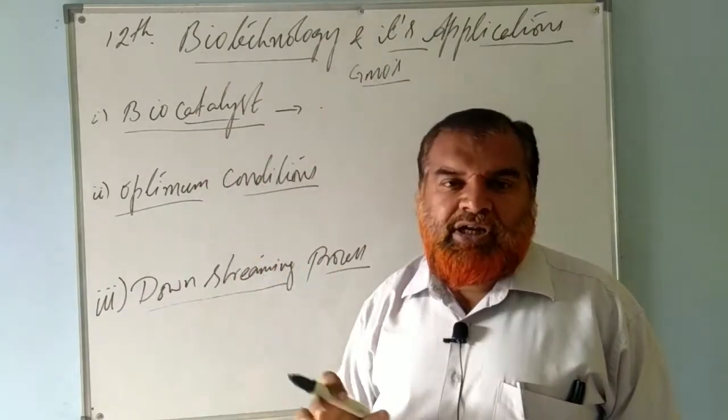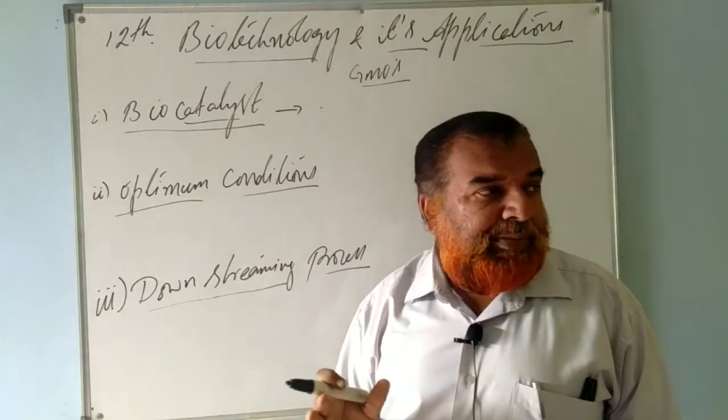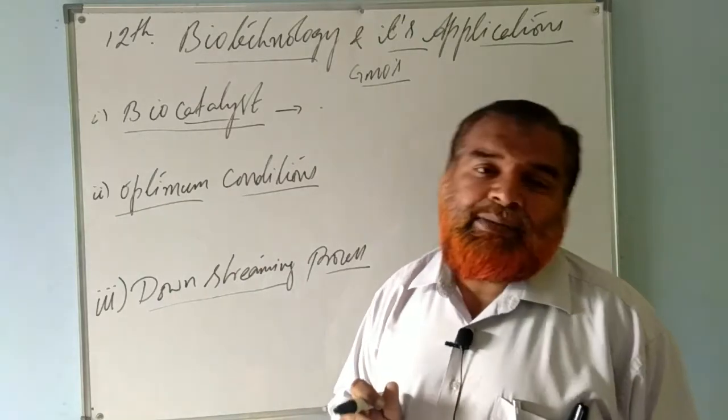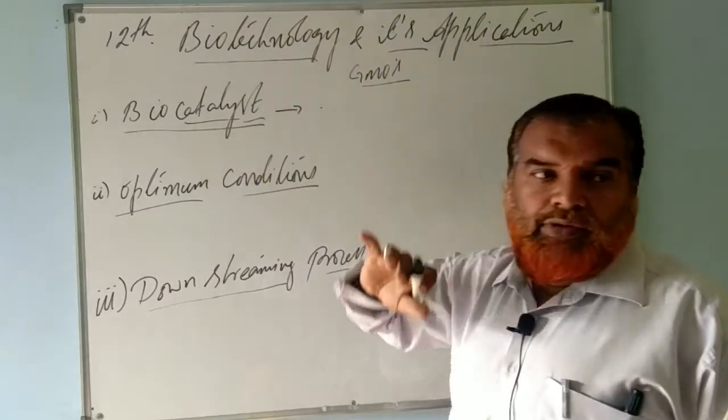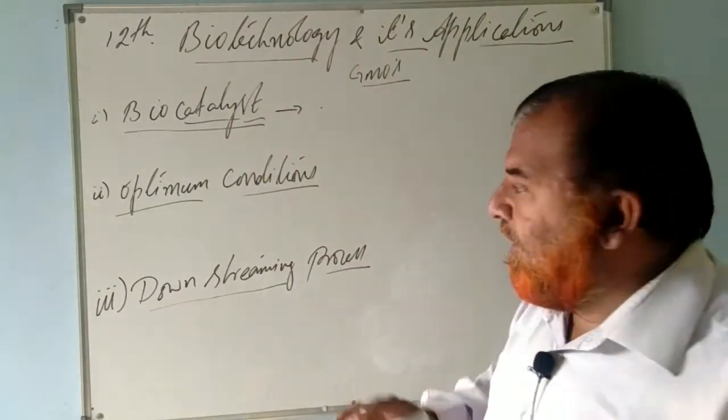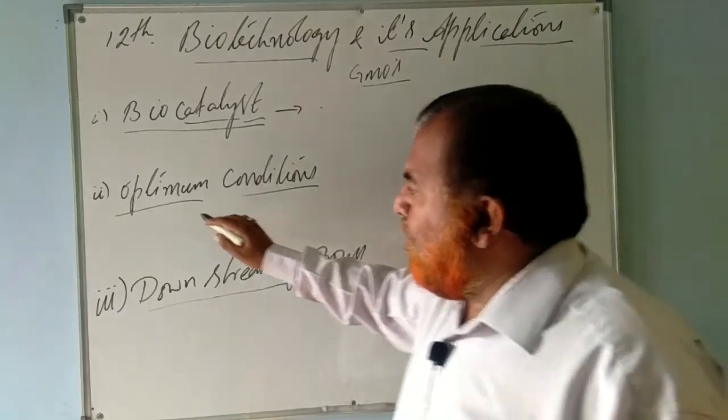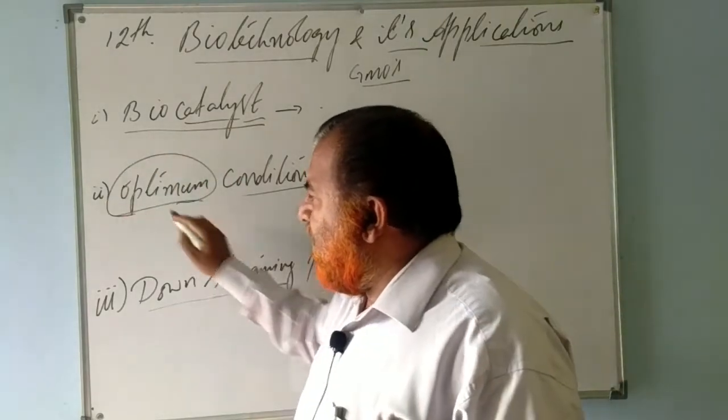The process of biotechnology, you have studied in the previous chapter that all these experiments have to be done in aseptic conditions. So here catalysts are used to maintain, to produce the products. Then after that, optimum conditions. I hope you are aware of this word.